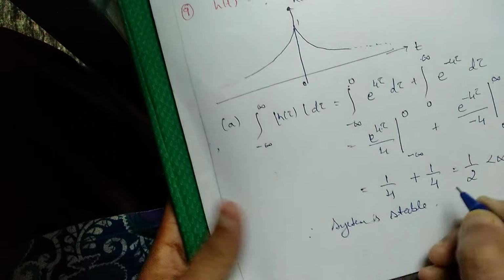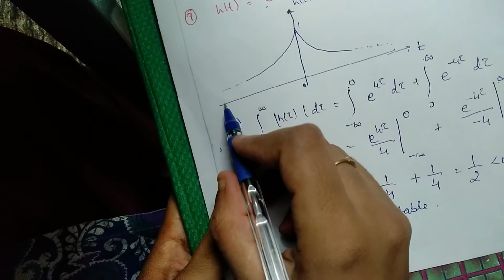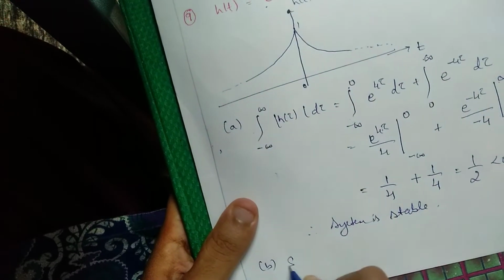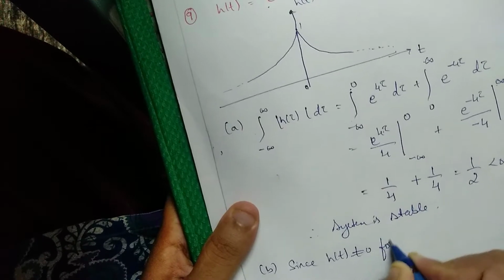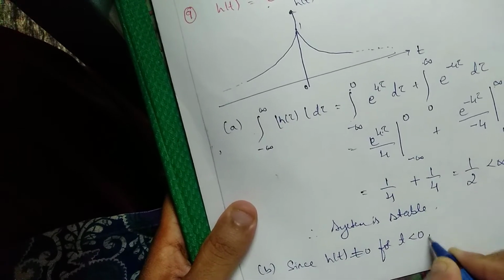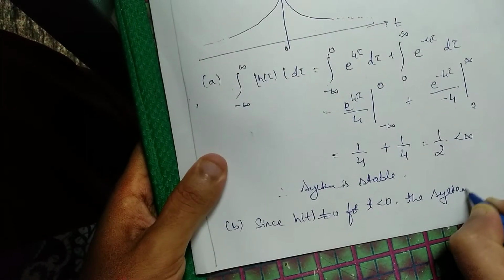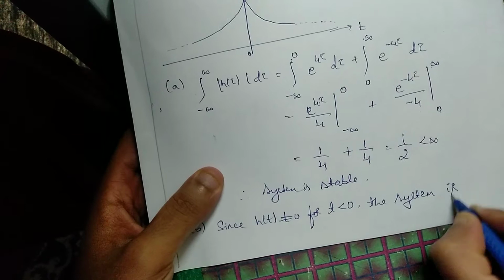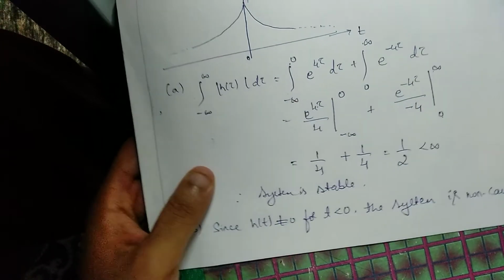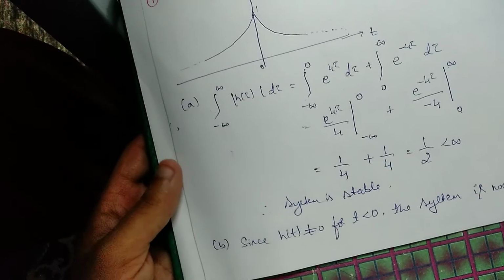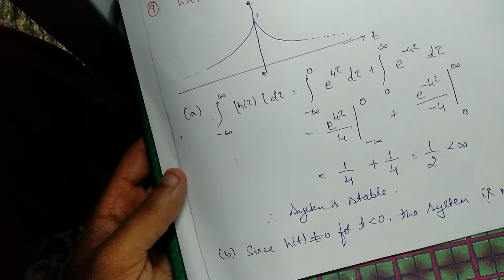To check the causality, since we have negative values, the system is non-causal. We can say since h of t is not equal to 0 for t less than 0, the system is non-causal. Okay, this is how you need to check whether the continuous time systems are stable and causal.